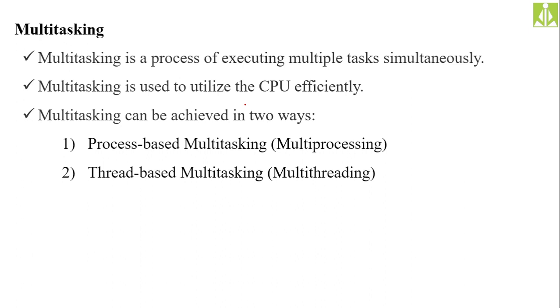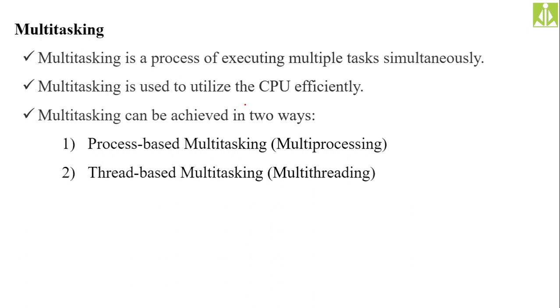Then multitasking is a process, we already discussed this. Multitasking is a process of executing multiple tasks simultaneously. Instead of executing a single task at a time, we start multiple tasks together, and there will be context switching between those tasks so as to achieve multitasking. I already explained on my whiteboard, I started 3 different tasks simultaneously, and how the processor executes all those 3 tasks with the help of context switching. The concept is very simple, we just need to understand it.